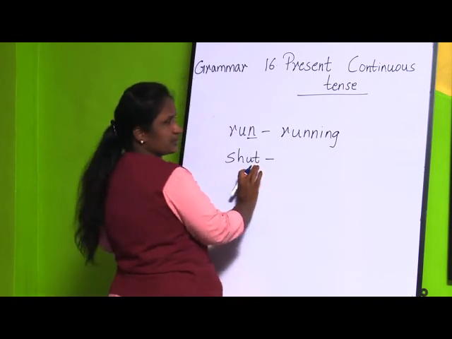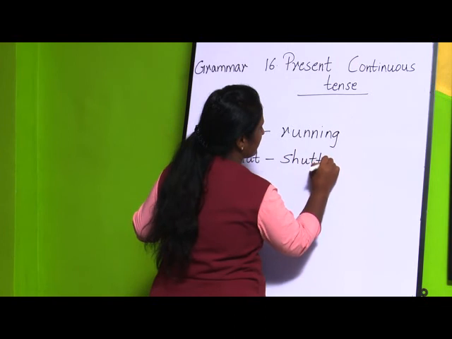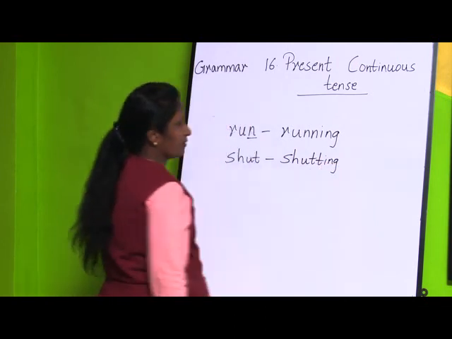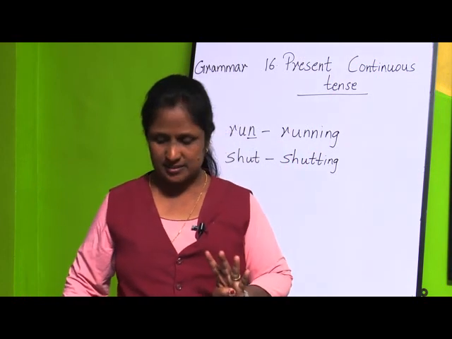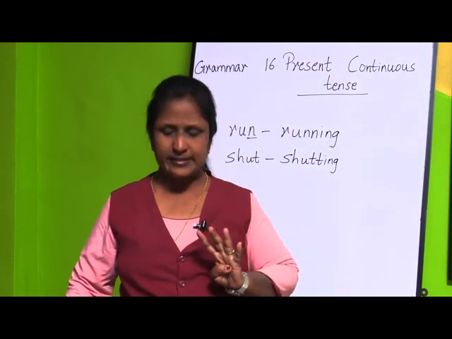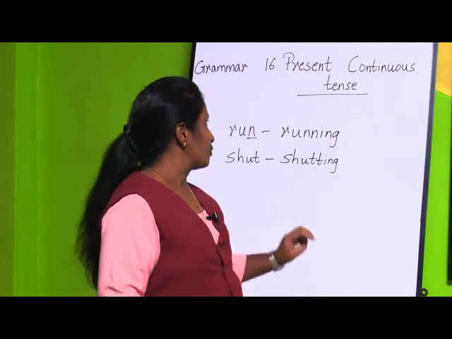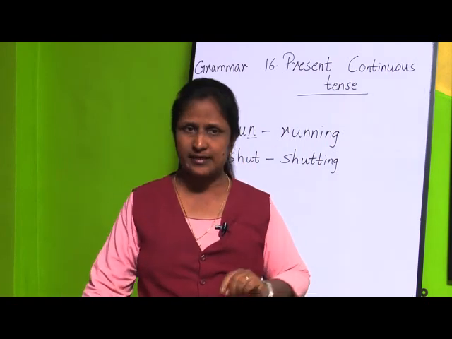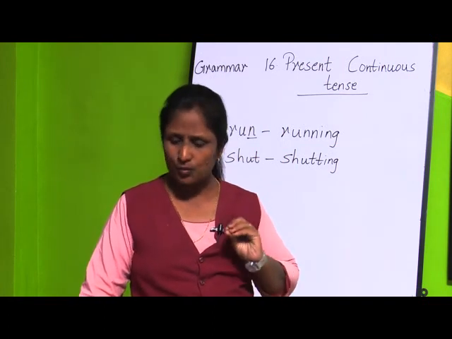You are going to double this last letter, that is S-H-U-T-T-I-N-G, shutting. So in this way you are going to form the fourth present continuous tense. This is the fourth case. You are going to double the last letter and add ing to form the verb.